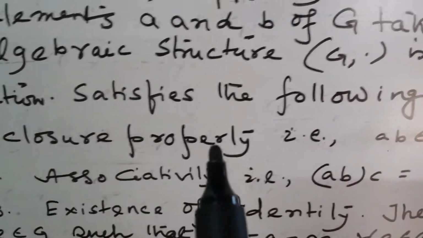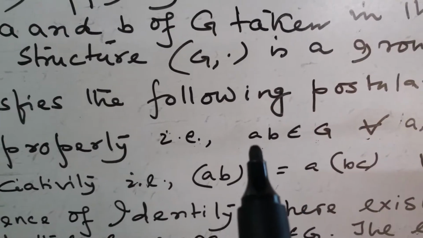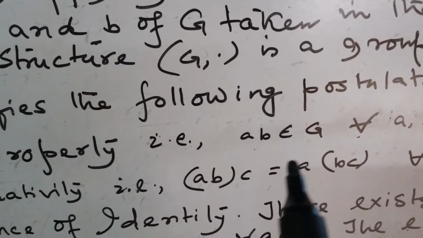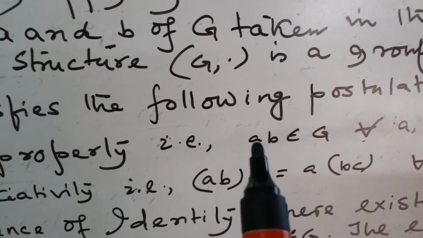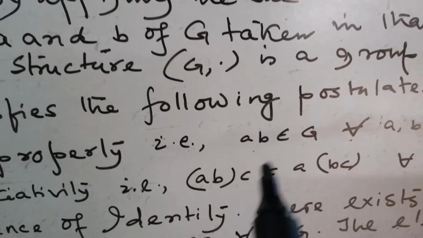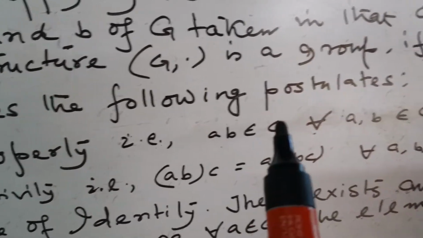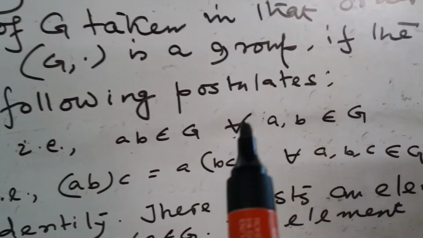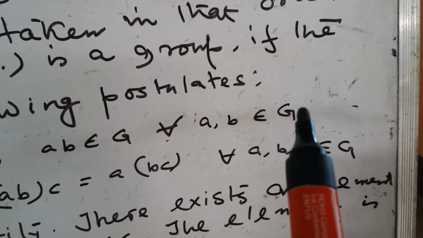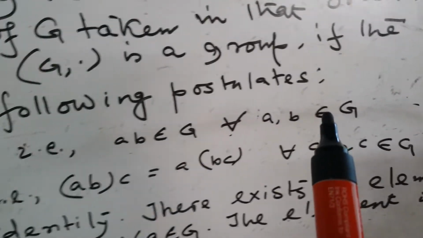Number one, closure property. It means AB belongs to G. Here we write A dot B is equal to AB. AB belongs to G for all A, B belongs to G. That is postulate number one.